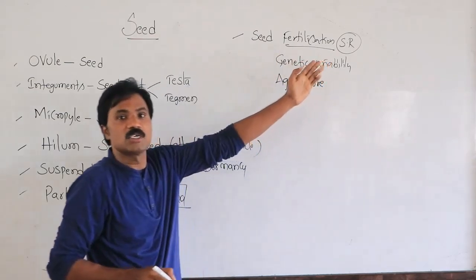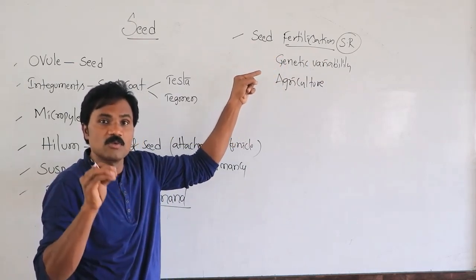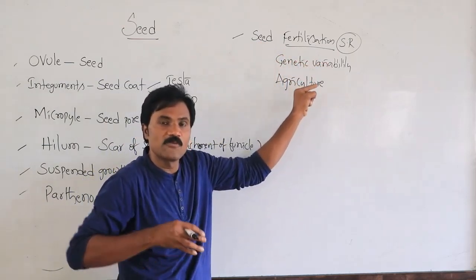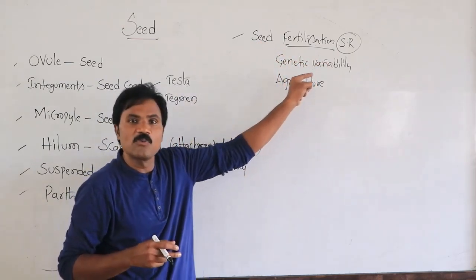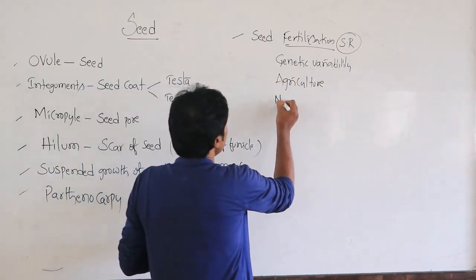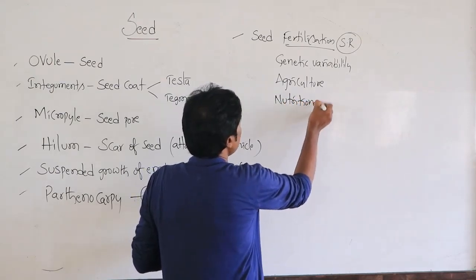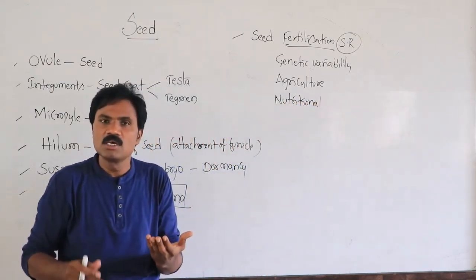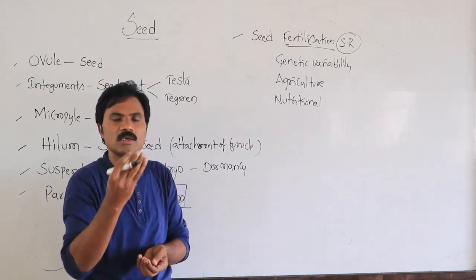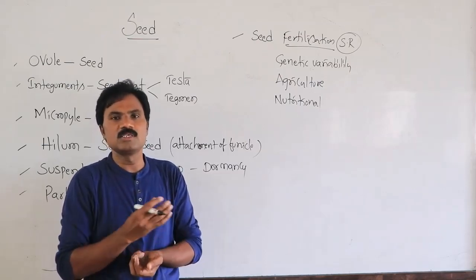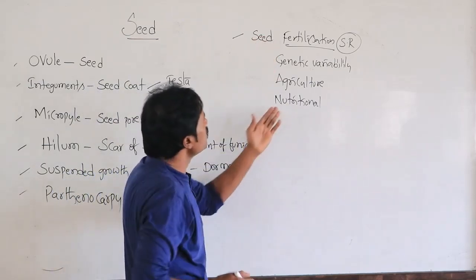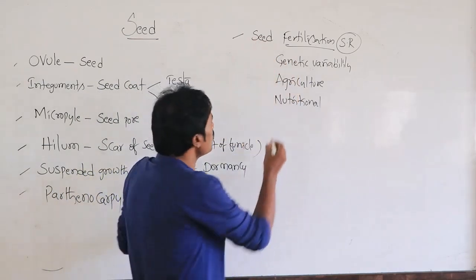So through fertilization, what is the importance of seed? We are discussing the importance of seed. With the help of seeds, through sexual reproduction, it helps genetic variability. It is also helpful for agricultural purposes as well as nutrition. Some of these seeds act as food grains like rice, wheat, bajra, all the different types of cereals. The seeds themselves act as nutritional food material: nutritional, agricultural, as well as preservative.